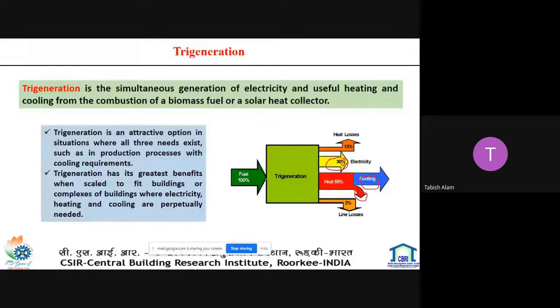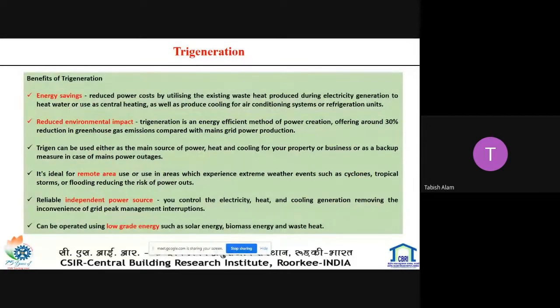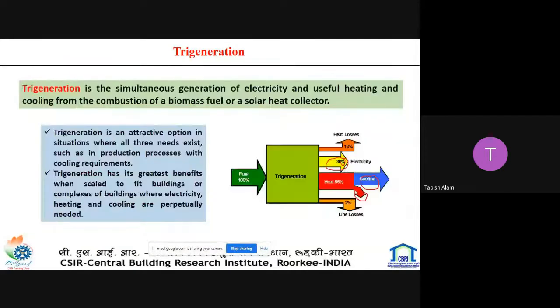Basically, tri-generation works on the organic Rankine cycle. These are some basic advantages: energy saving, and reduced power cost by utilizing the existing waste heat produced during electricity generation, because the organic Rankine cycle can be used in this tri-generation.